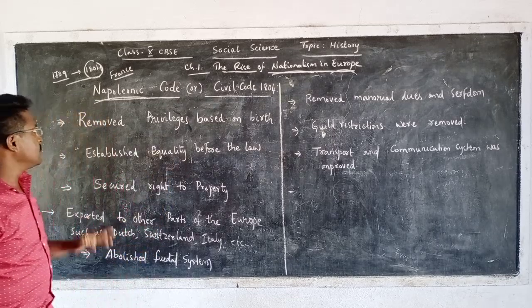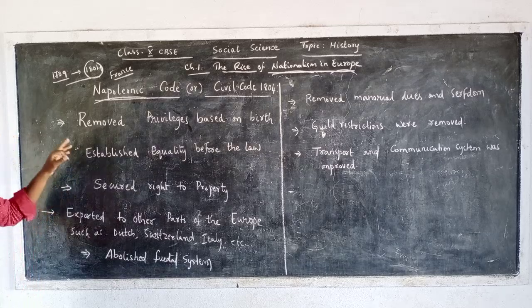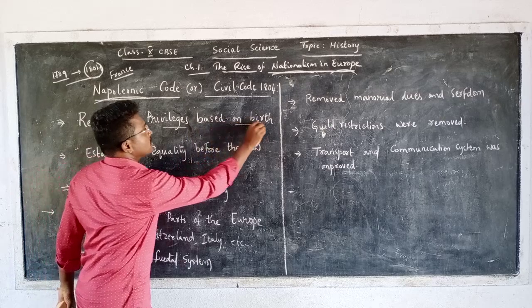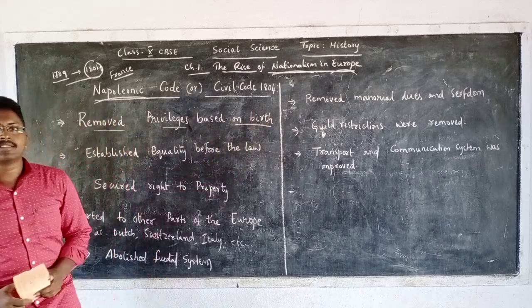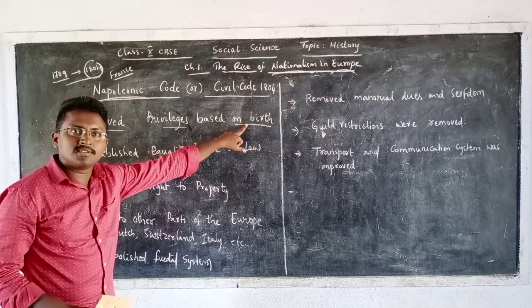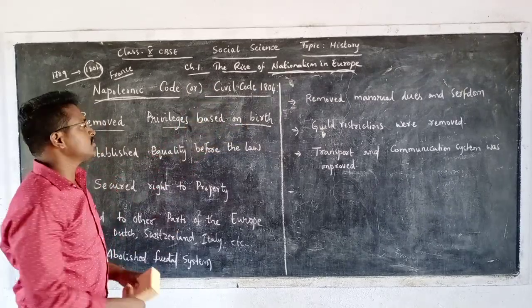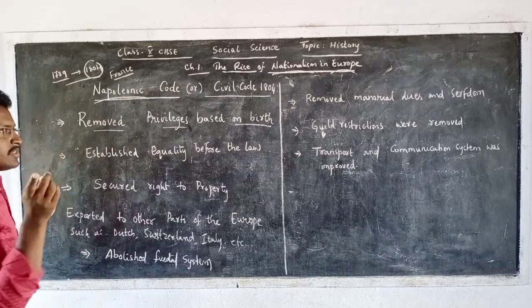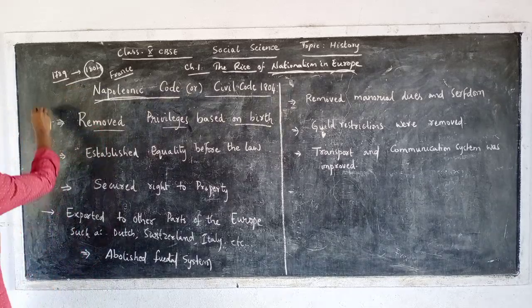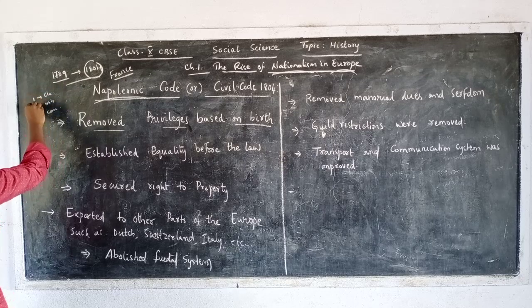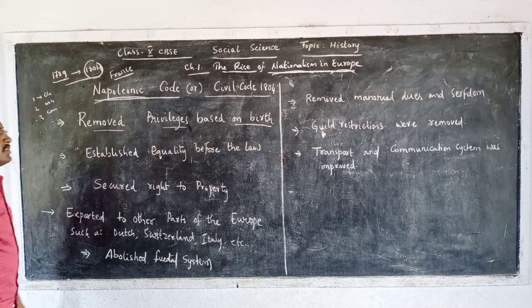So, what does this Civil Code of 1804 say? First and foremost, Napoleon removed privileges based on birth. What do you mean by this? Before 1789, as I told in the last class also, the French society was divided into three groups: clergy, nobles, as well as common people, or you can also say first estate, second estate, third estate.